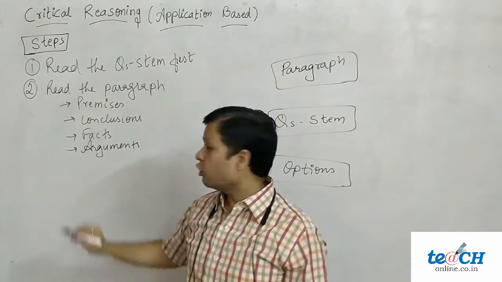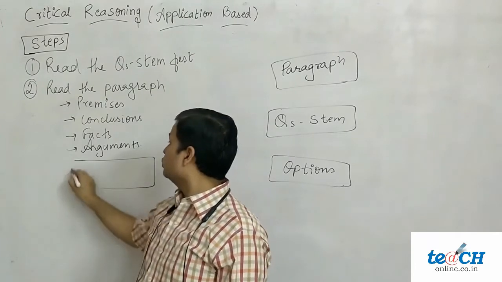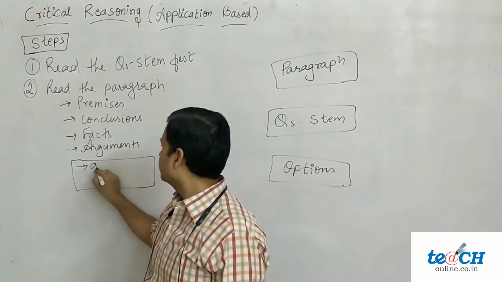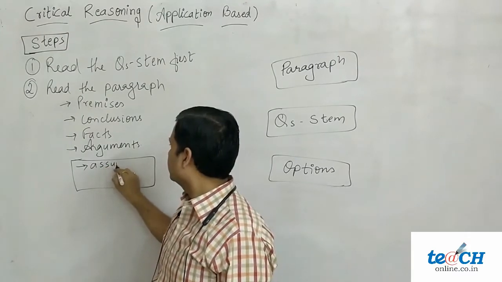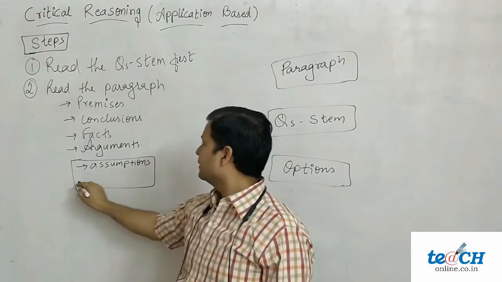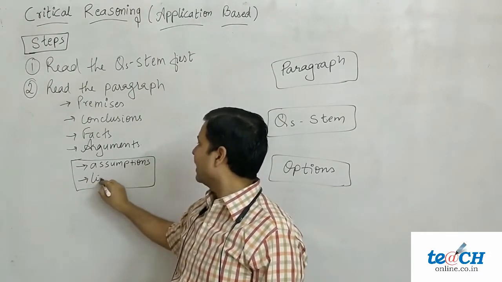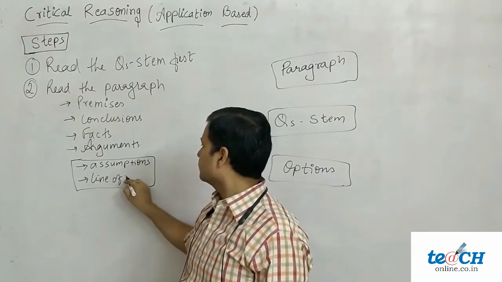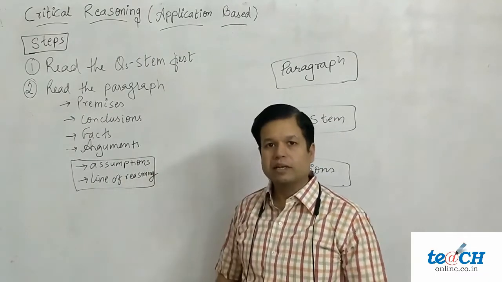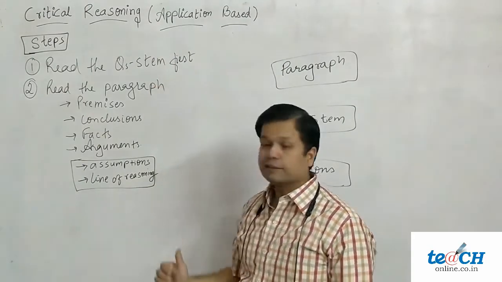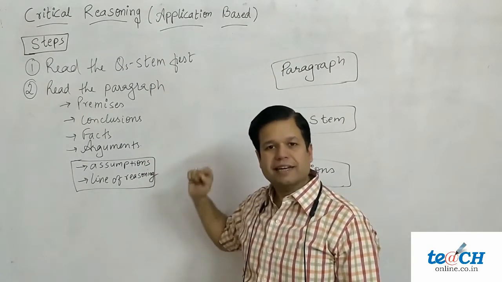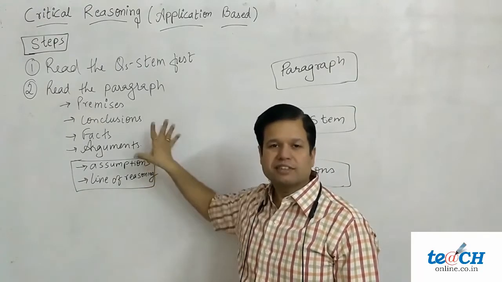Apart from that, you should also try to grab two more things: assumptions and line of reasoning. Well, you must be wondering, what are these? Don't worry, in the video we will discuss all these terms, and by the end of the video you will be comfortable with these terms.